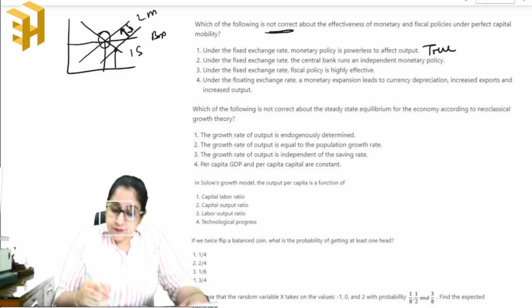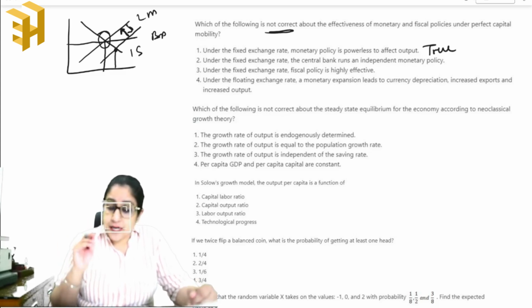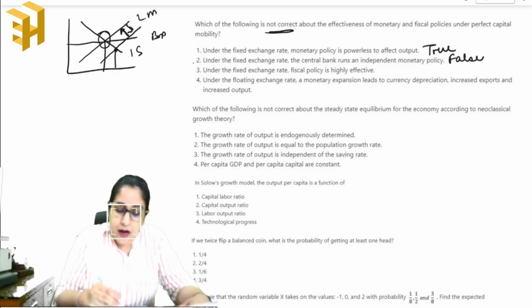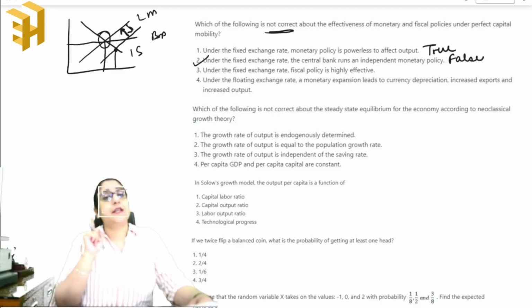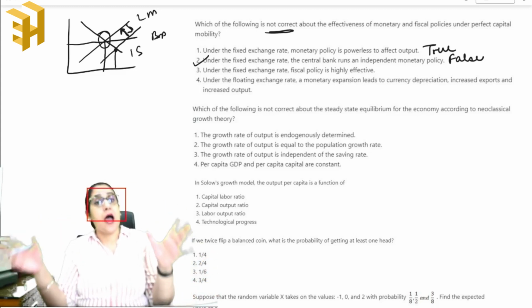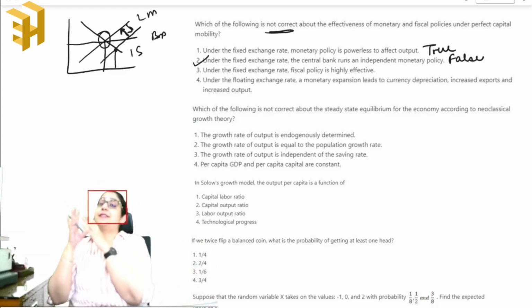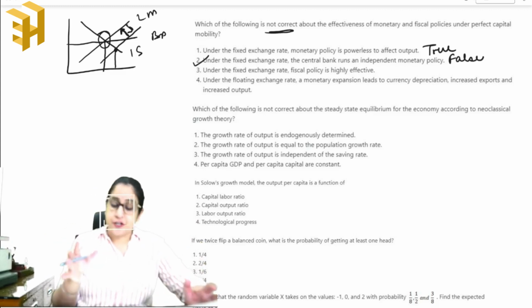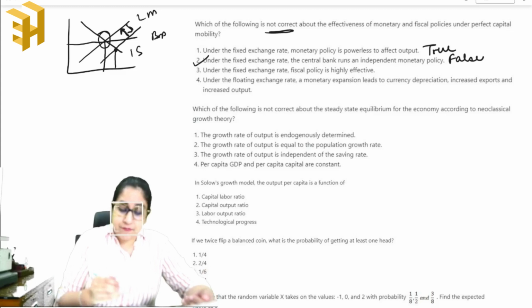Second, under the fixed exchange rate, the central bank runs an independent monetary policy. That is absolutely false, and this is the answer. Because in case of a fixed exchange rate, no central bank can actually run an independent monetary policy. They have to maintain the decided exchange rate. So this answer is right. Now let's go through other statements.